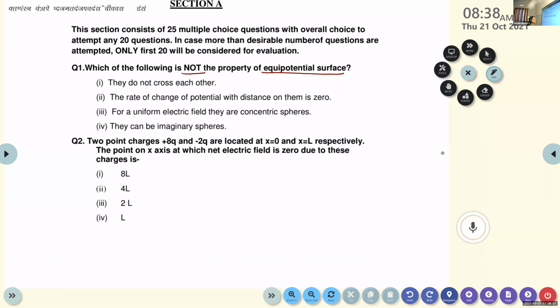For a uniform electric field, they are concentric spheres, which is not a property of equipotential surface. Why? Option C is right. Any explanation? Dia, any idea?